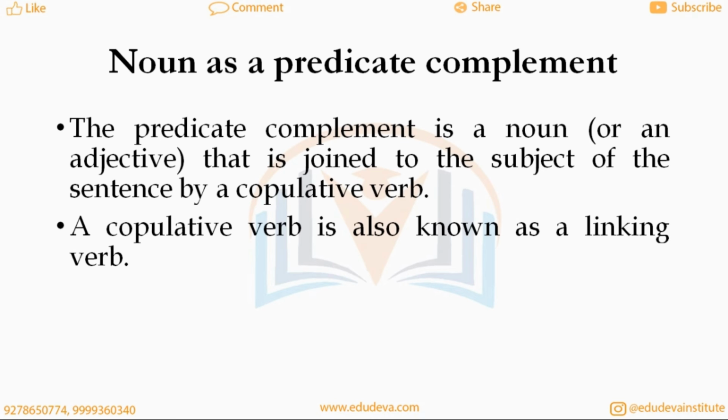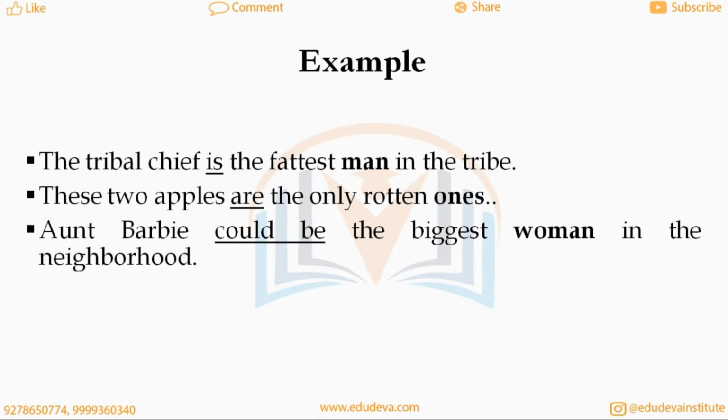Noun as a predicate complement. The predicate complement is a noun that is joined to the subject of the sentence by a copulative verb. A copulative verb is also known as a linking verb. Example: The tribal chief is the fastest man in the tribe. These two apples are the only rotten ones. Aunt Barbie could be the biggest woman in the neighborhood.